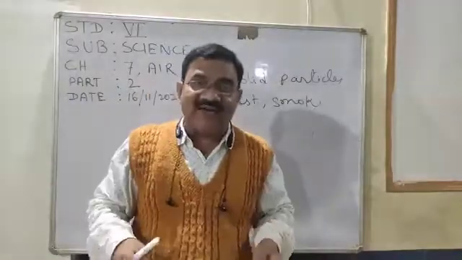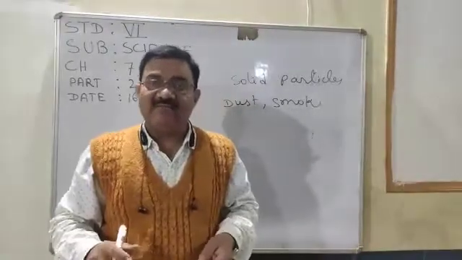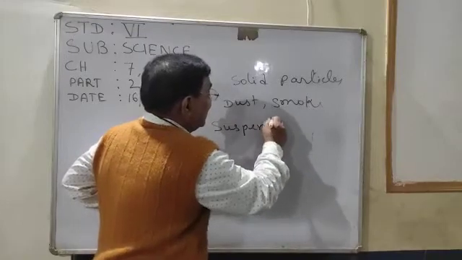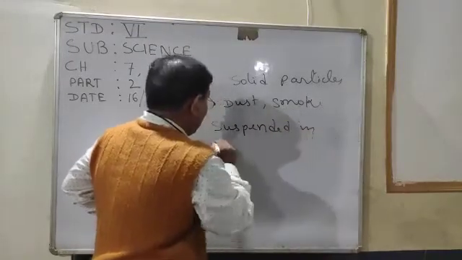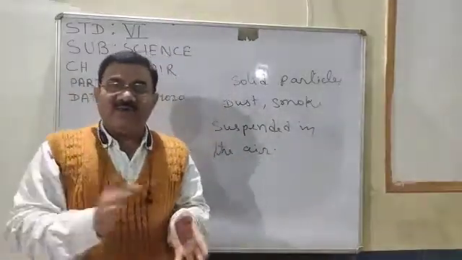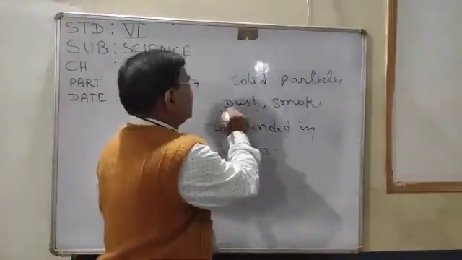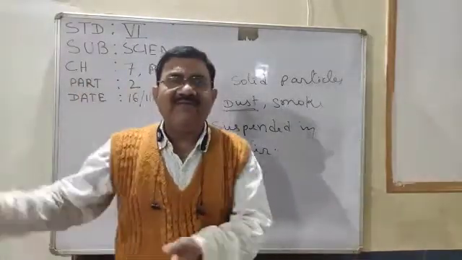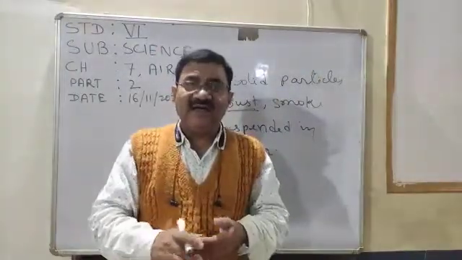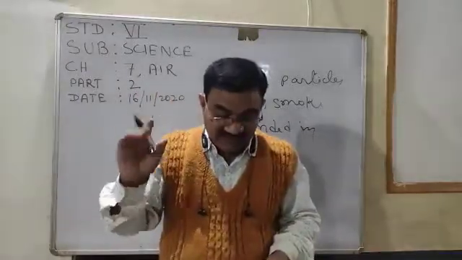If you see smoke carefully, very small black solid particles are floating and remain suspended in the air, which means floating in the air. Dust particles depend on the condition. If a vehicle or a truck crosses, you can see dust in the air. After rain, no dust will be there.